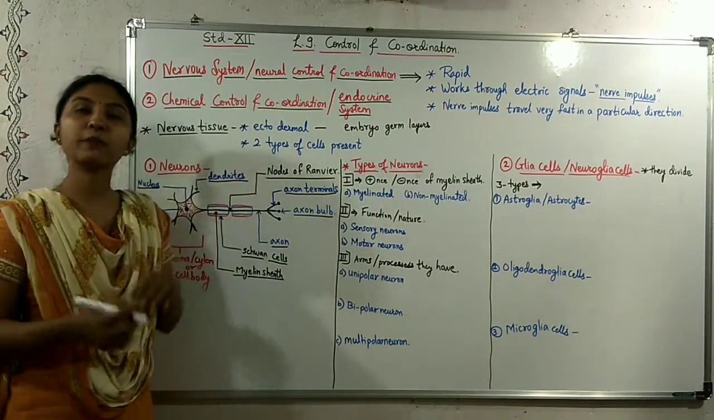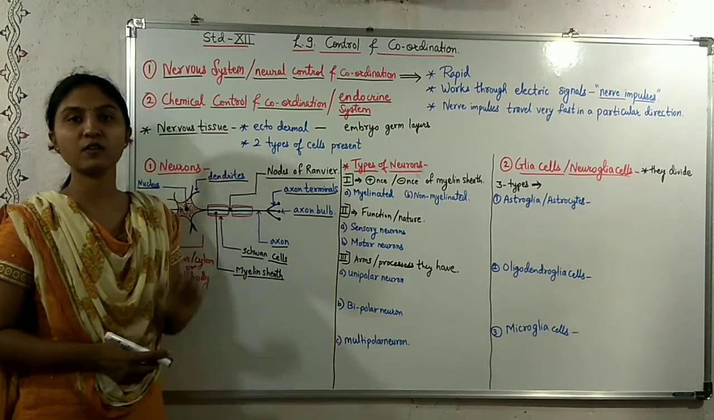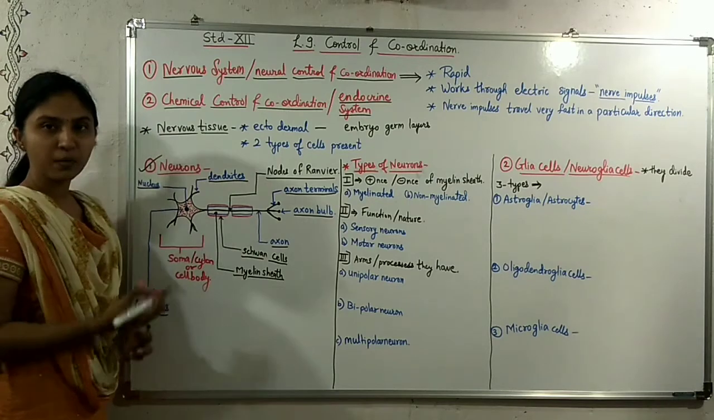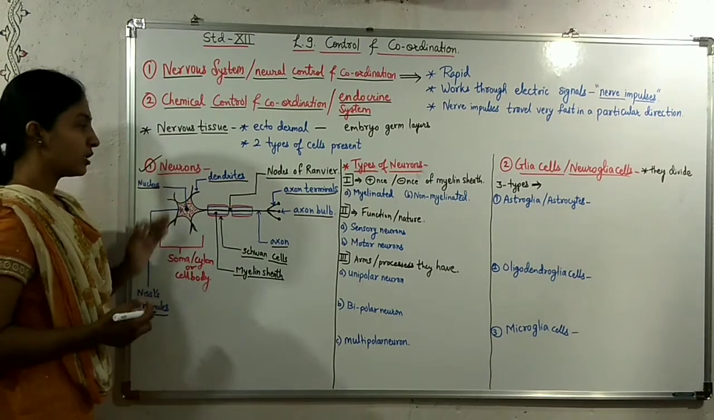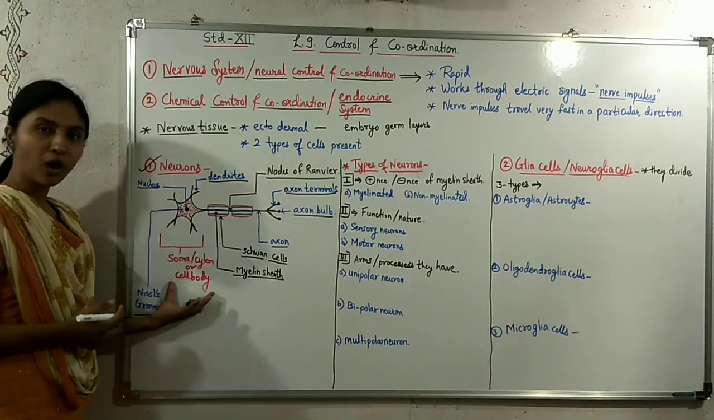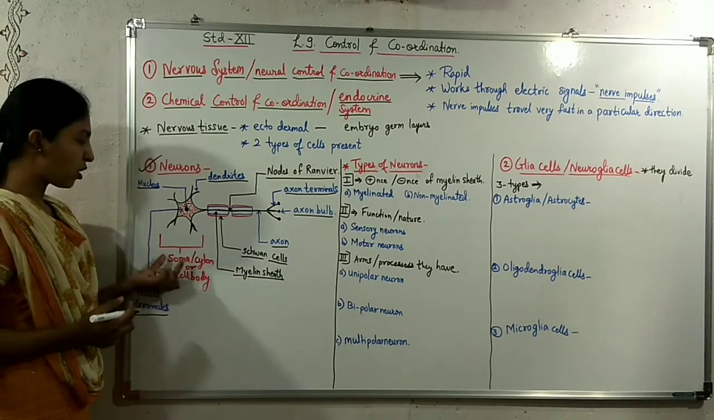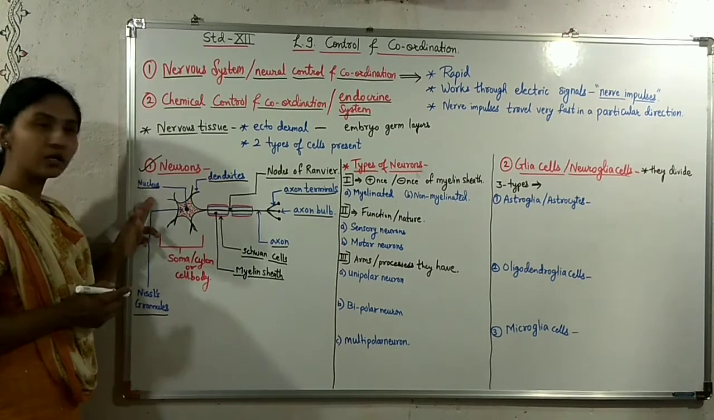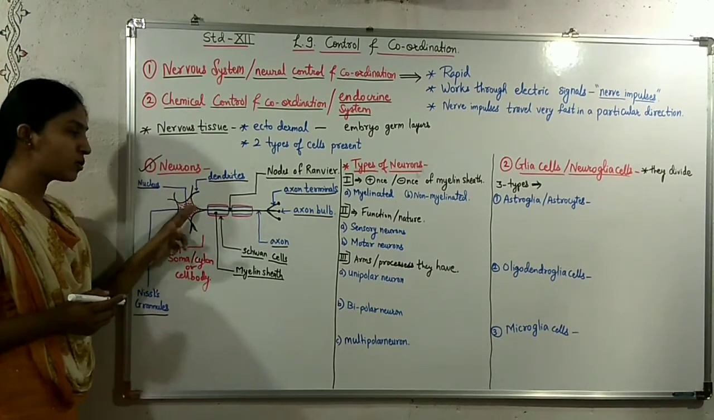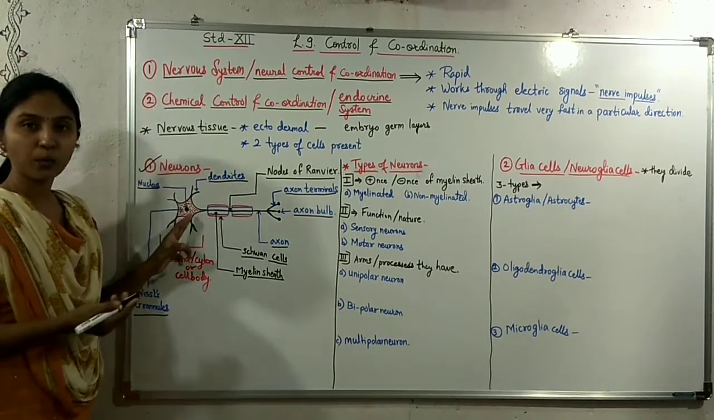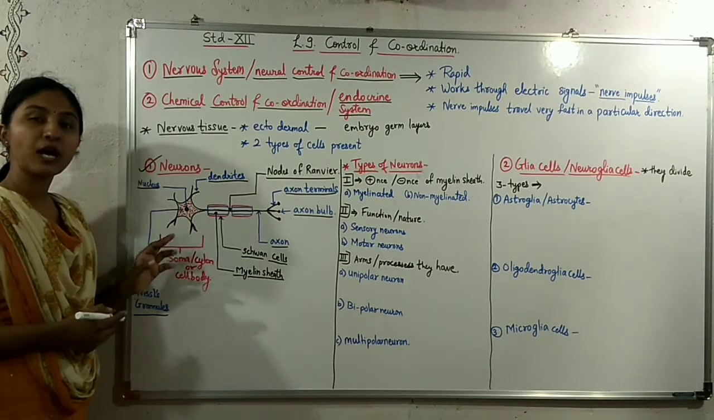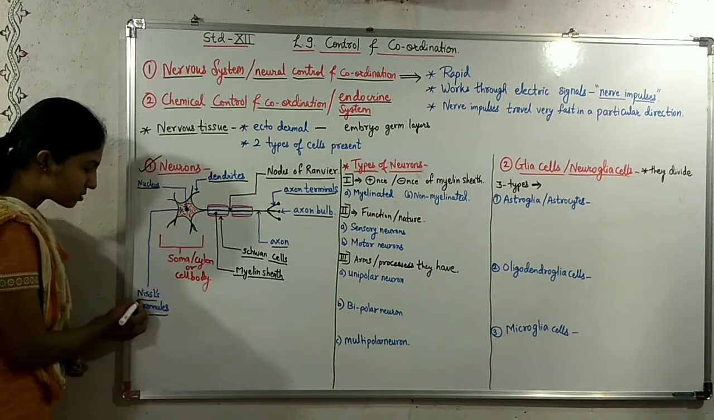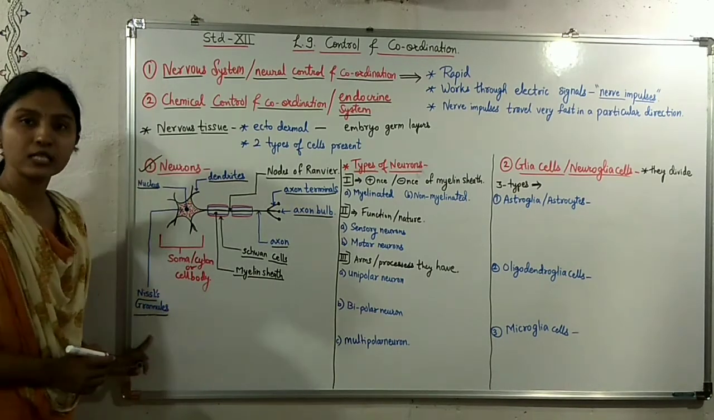There are two types of cells present in the nervous tissues. The first type is the neurons. These neurons have a cell body, also called soma or cyton. In this cell body, there is a nucleus, and around that nucleus, there is cytoplasm. In this cytoplasm, there are granules called Nissl's granules.